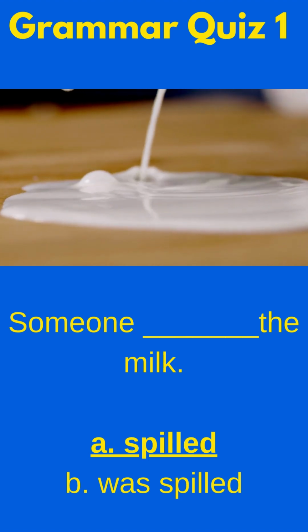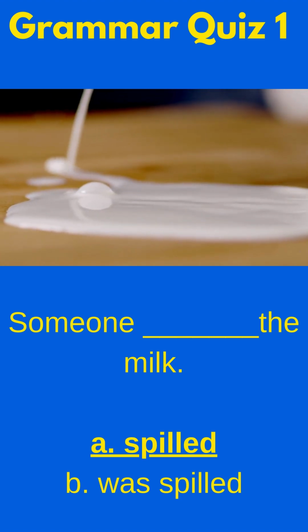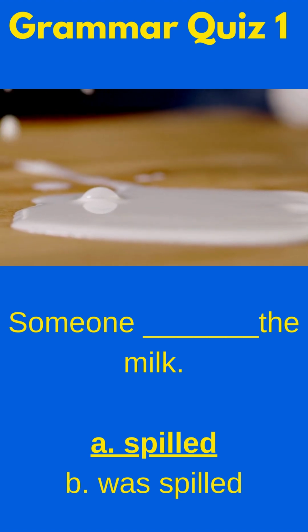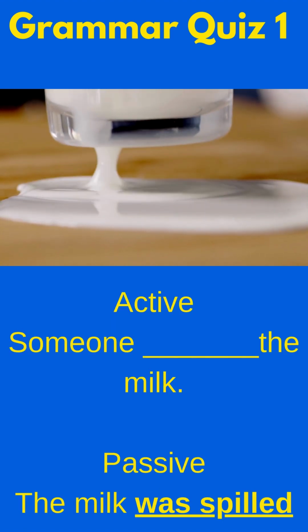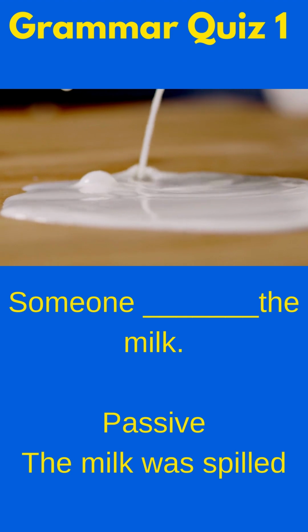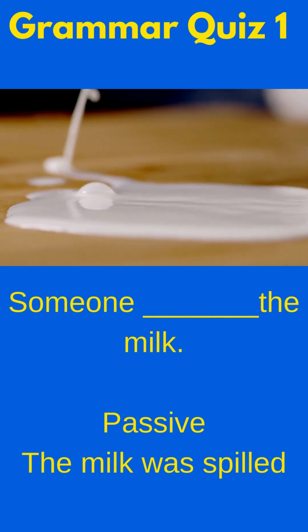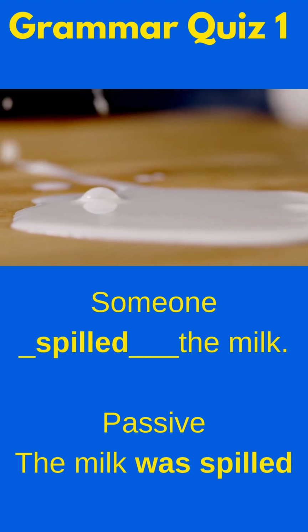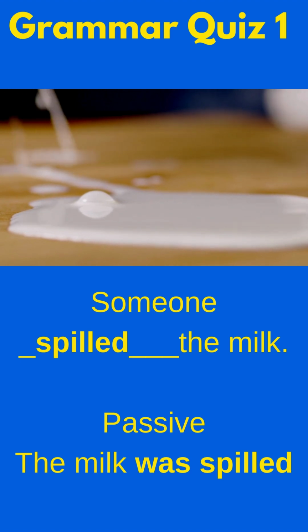If I wanted to make it passive, it would be: the milk was spilled by someone. But if someone is in the subject position, then we just need spilled for the active form of the verb.